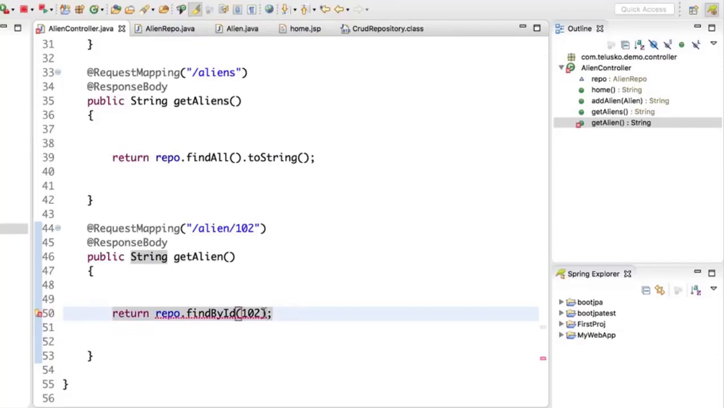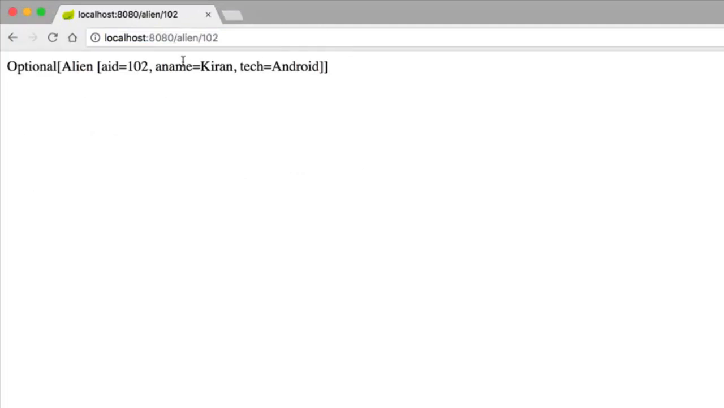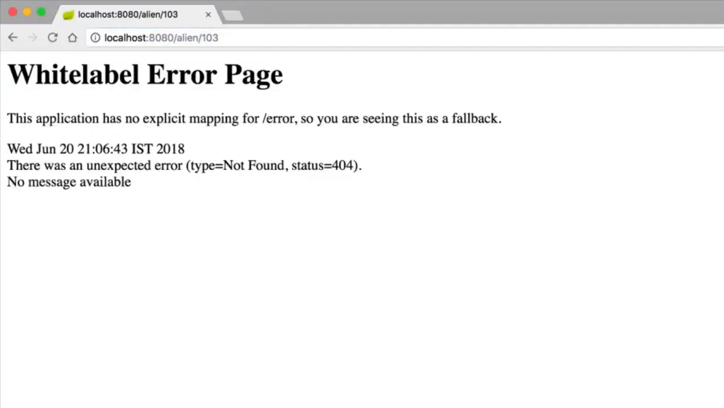Oh, it's not working. There's an error. We have to convert that into a string, so you will say .toString. Okay, once it is done, let's refresh. Go back to the browser and say enter. Oh, it's working. Can you see that? We got our data. But now if I change it to 103, oh, we got an error.